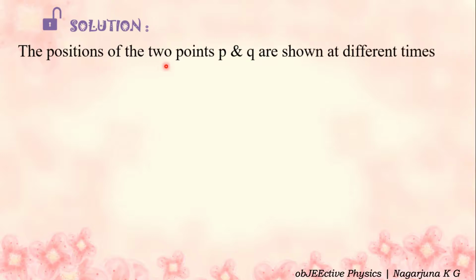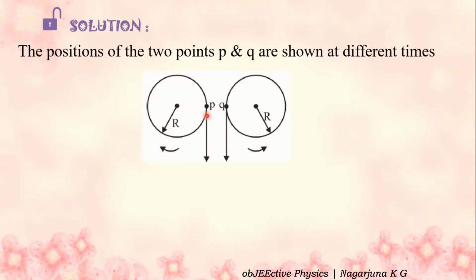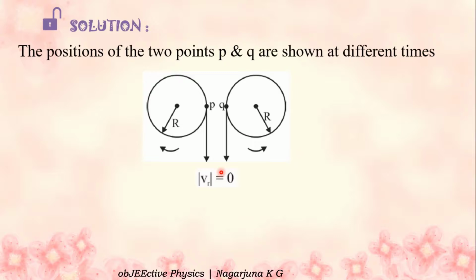The positions of the two points P and Q are shown at different times. Observe here, the first disk clockwise, the second disk anti-clockwise. When these points P and Q are at this position, both the velocities are in the same direction. So the relative velocity becomes 0. Relative velocity is V minus V, Vr is equal to 0. The modulus of Vr, the relative velocity, is 0 at time t is equal to 0. Let us assume that the points started from here.